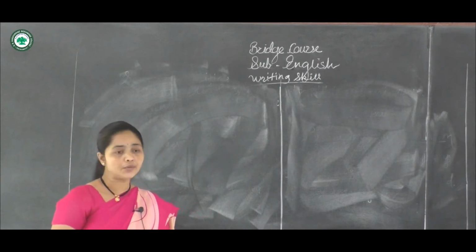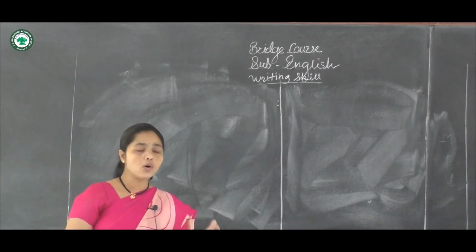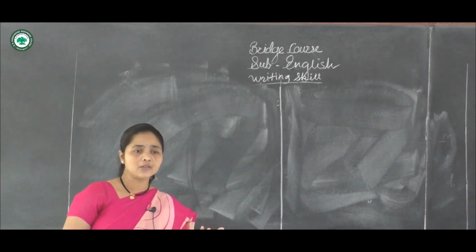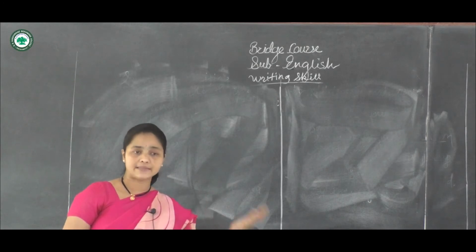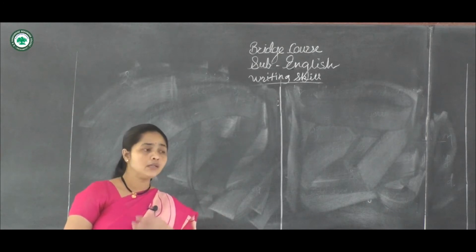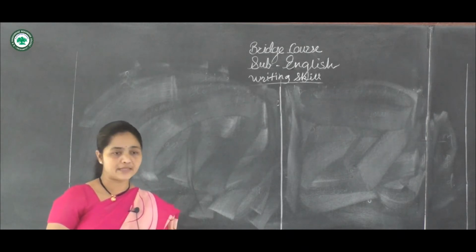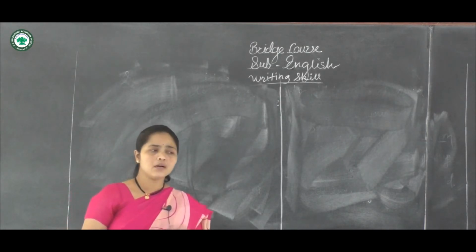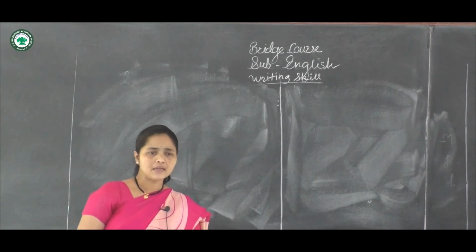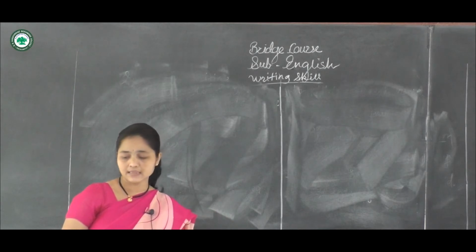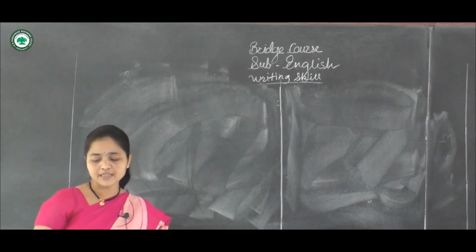So don't go beyond the main idea. What is the central idea? You should not go beyond that. You should not leave that central idea. Then don't repeat the points. Sometimes we have that kind of habit. Repetition should not be there into your summary writing. Then it will increase the number of lines. So don't repeat the points.